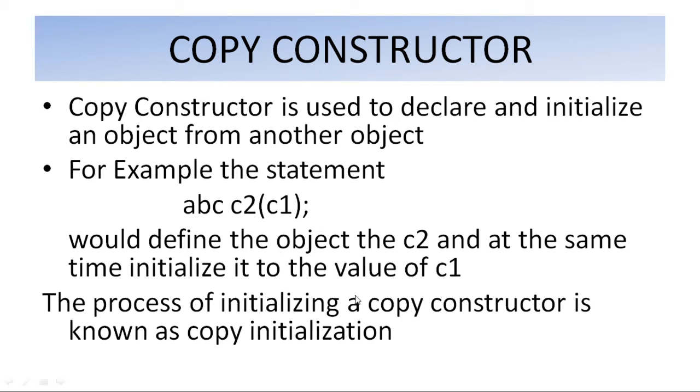Copy constructor: a copy constructor is used to declare and initialize an object from another object. For example, here it is given ABC C2(C1). It says to define the object C2 and at the same time initialize it to the value of C1. The process of initializing using a copy constructor is known as copy initialization.